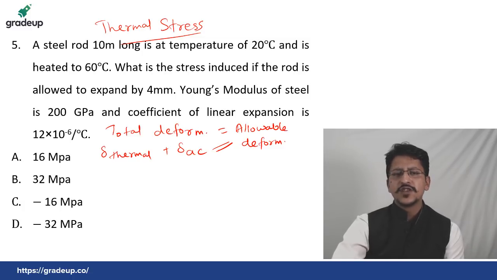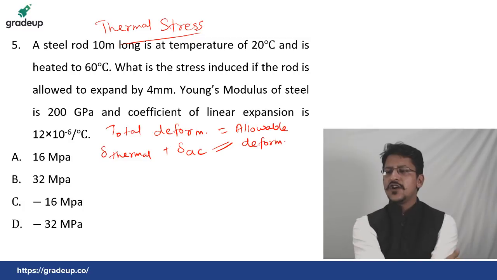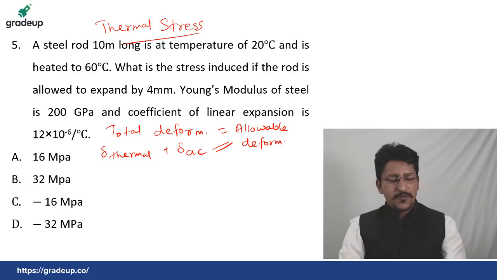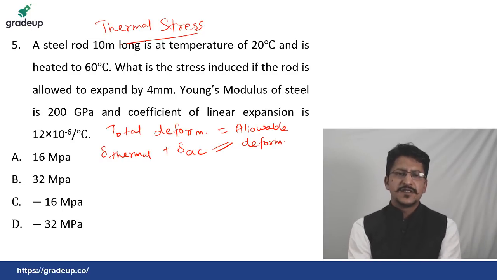Anyone with the answer of this one, A, B, C or D? Just 2 more minutes. Please make it fast. You should not take this much time on solving this kind of simple question.